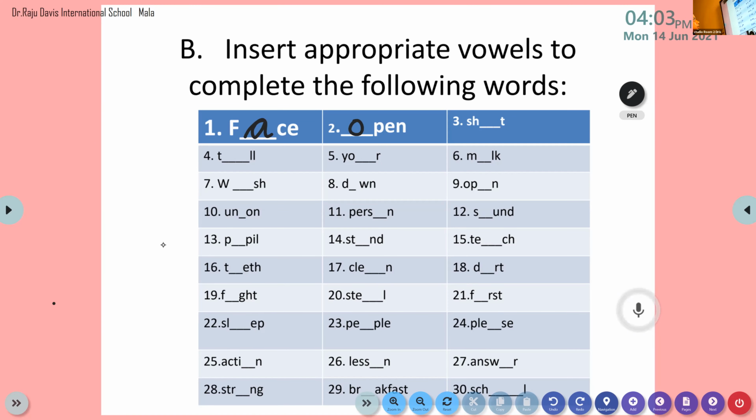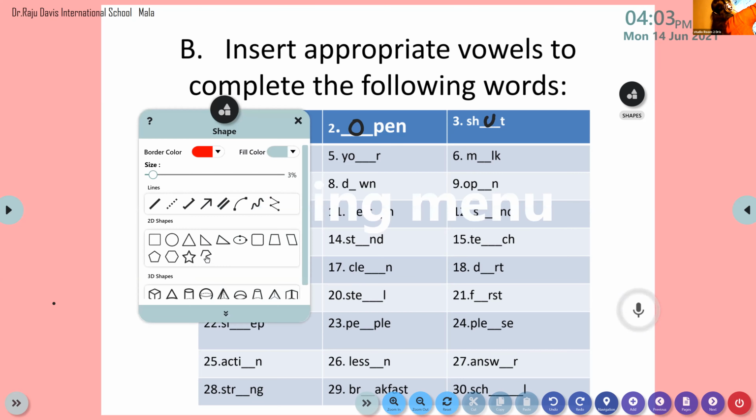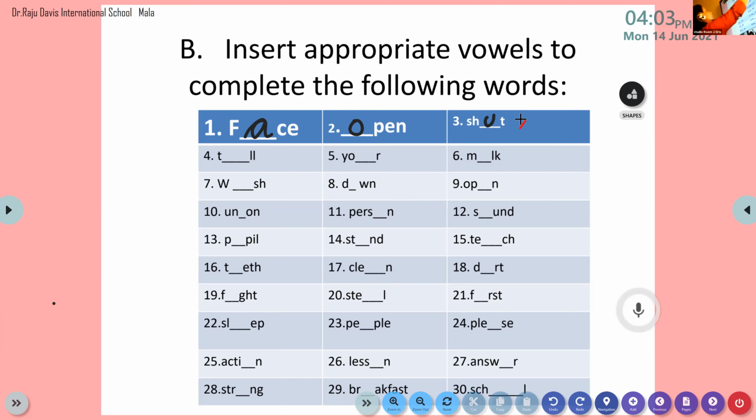S-H-U-T. Yes, shut. S-H-U-T, or you can write there S-H-O-T. Whichever is right.